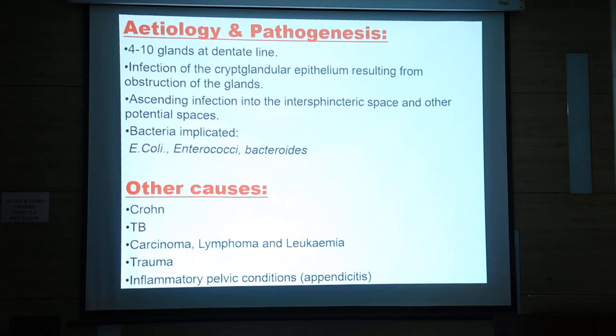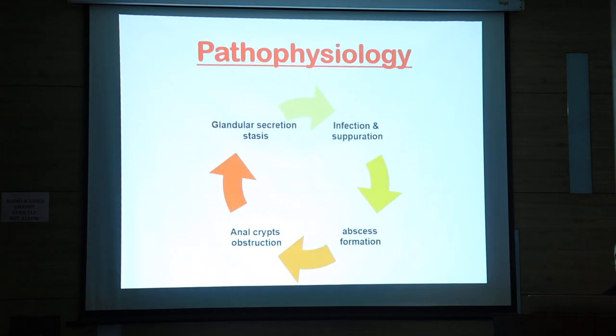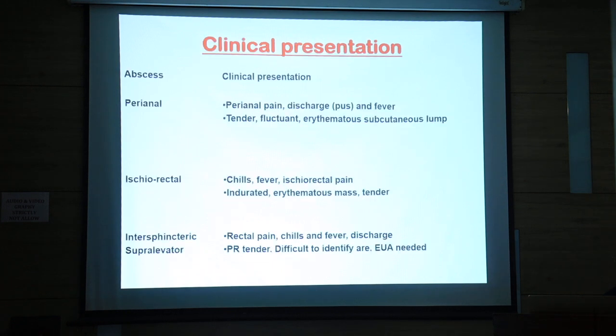There are 4 to 10 glands at the dentate line. Infection of the cryptoglandular epithelium results from obstruction of the glands, with ascending infection into the intersphincteric space and other potential spaces. The bacteria commonly found are E. coli, enterococci and bacteroides. Other causes are Crohn's, tuberculosis, carcinoma, lymphoma and leukemia, trauma, and inflammatory pelvic conditions, appendicitis. The pathophysiology is anal crypt obstruction, gland secretion stasis, then infection, suppuration and abscess formation.